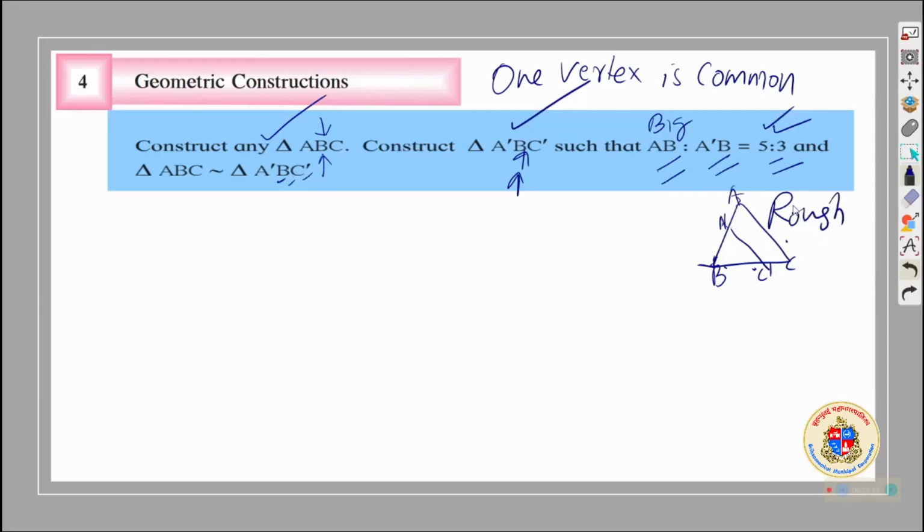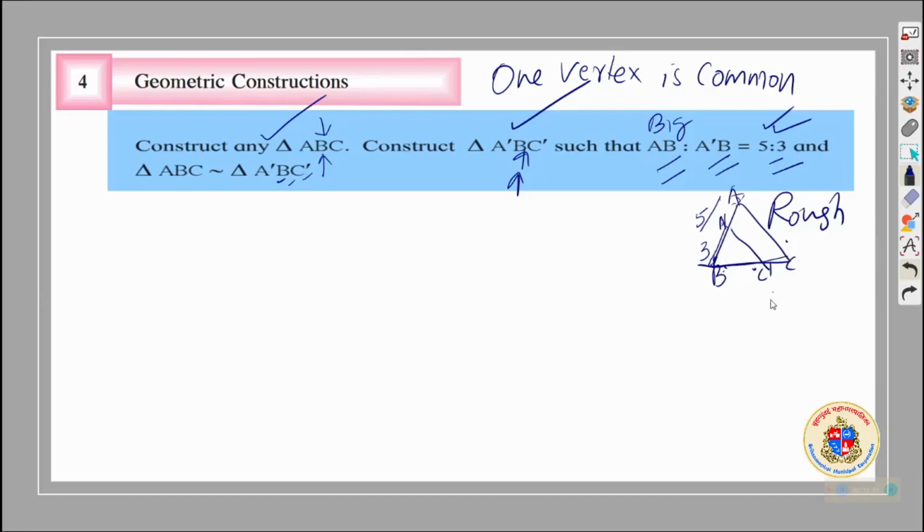Rough diagram is a must, but it is given if BC is 5, sorry, not BC, AB and A dash B. The ratio of AB and A dash B, if AB is 5, A dash B will be 3. That means the ratio is maintained.